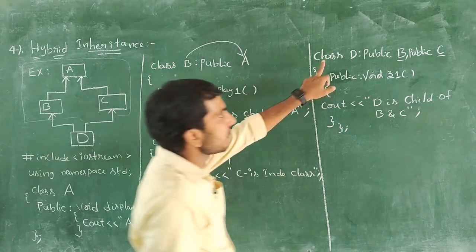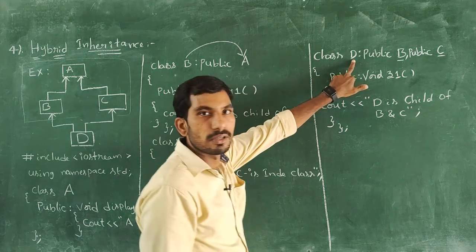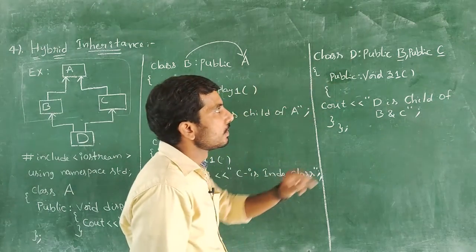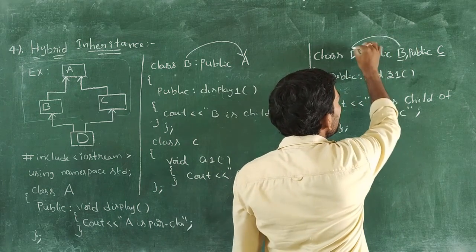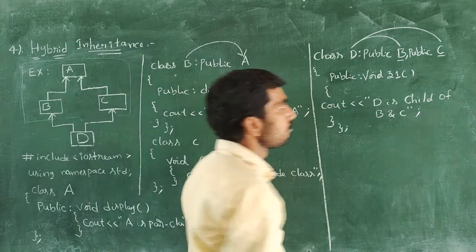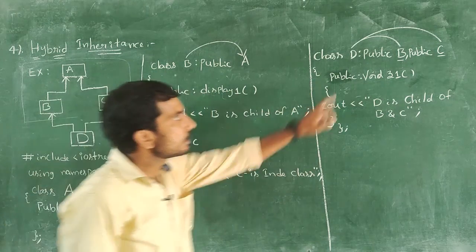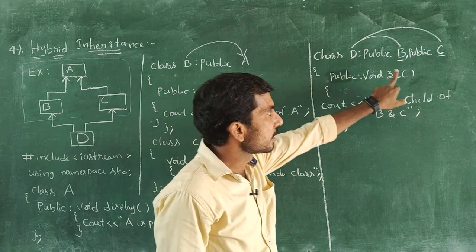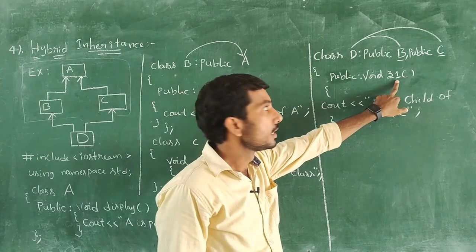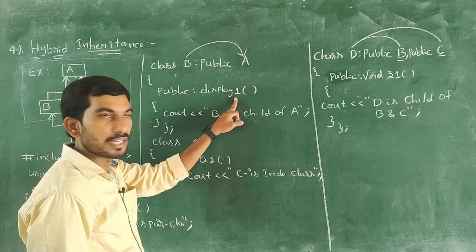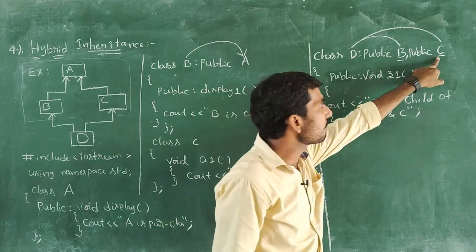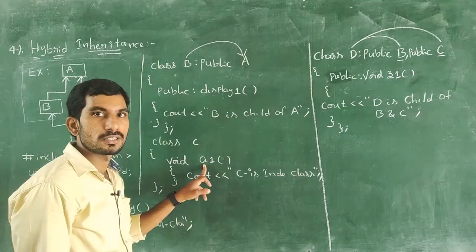So for that, here I have taken one derived class, that is the D class, and the D class acquires all the properties of its base classes B and C. Here within this D class I am defining Z1 function. B class has the display one function and C class has the A1 function.